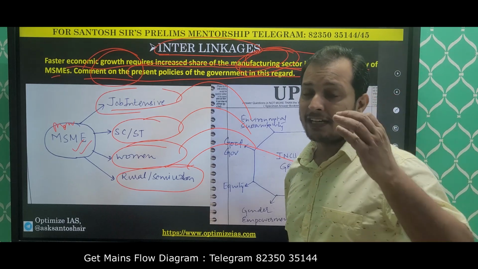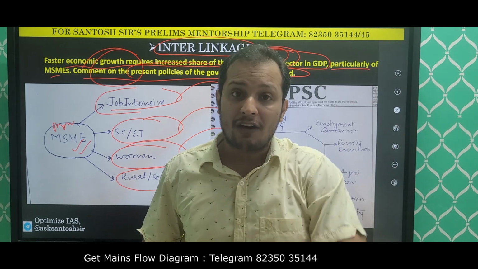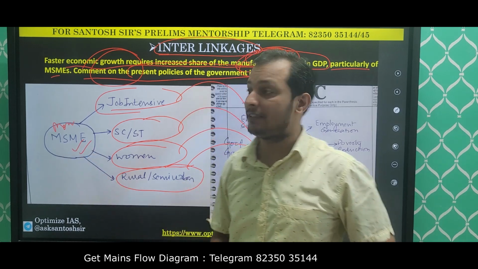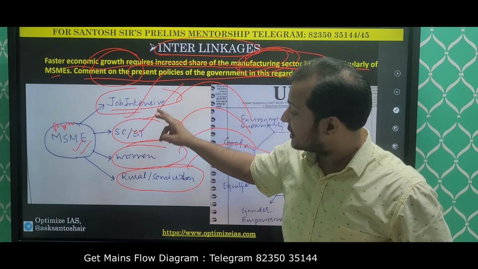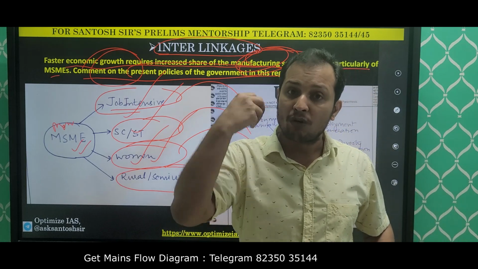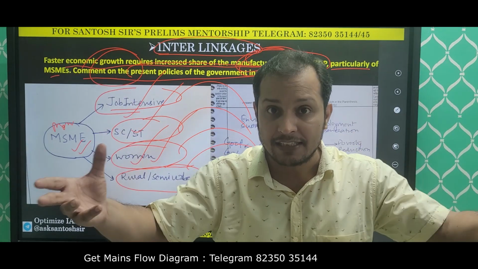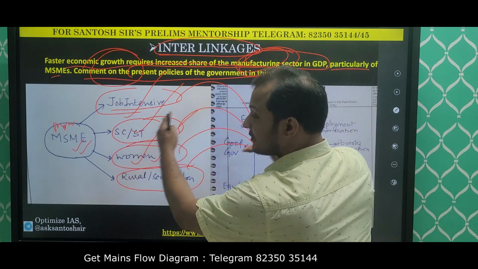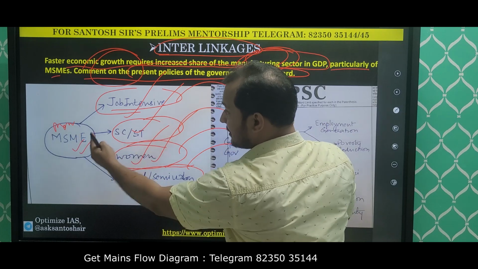So guys, India can only grow faster and more inclusively when we are focusing on MSMEs. Why MSMEs? Because MSMEs are job intensive, they have marginalized segments' ownership, and they have mostly women workers. If more and more women participate in the economy, obviously the economy will grow. You can link to the gender dividend. So you can see how we are linking the concepts of inclusive growth and MSME on manufacturing.